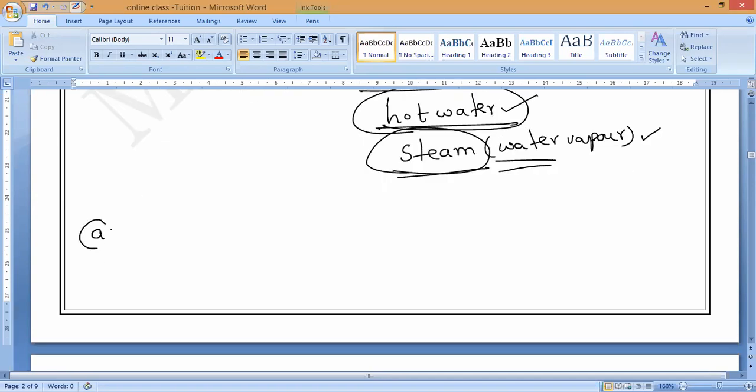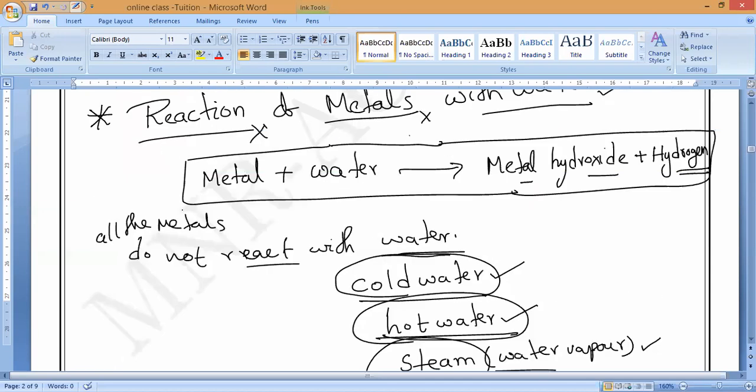First one, you all know. When metal reacts with water, cold water or hot water, it doesn't matter, what will they form? Metal hydroxide plus hydrogen. Now I will give you the general equation: metal plus water will give metal hydroxide plus hydrogen. Till here, any doubt?